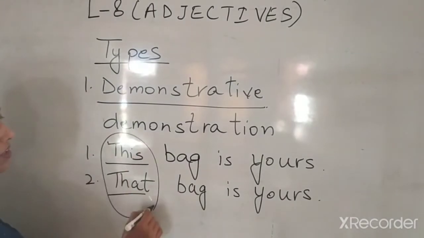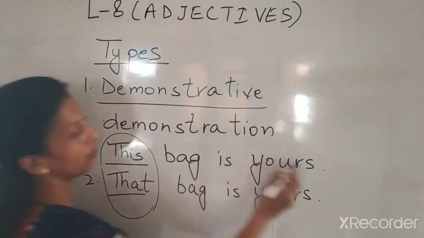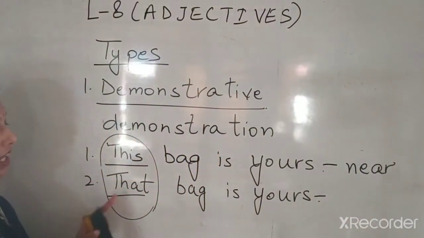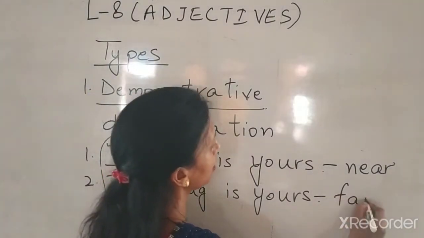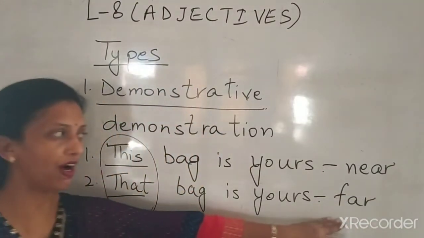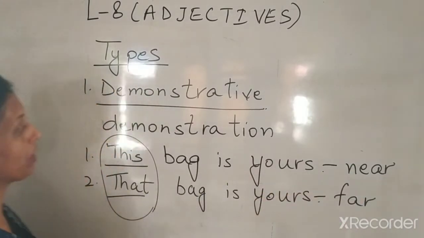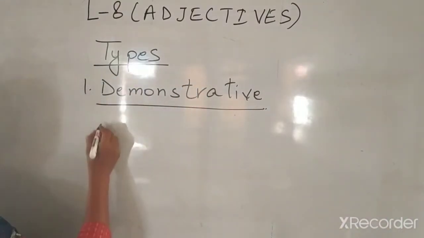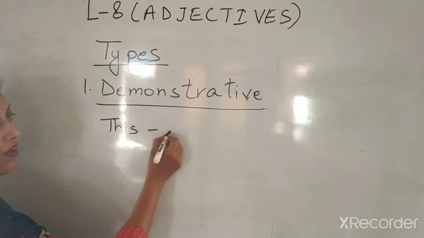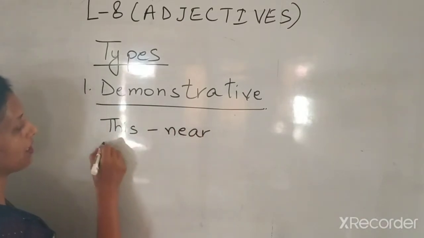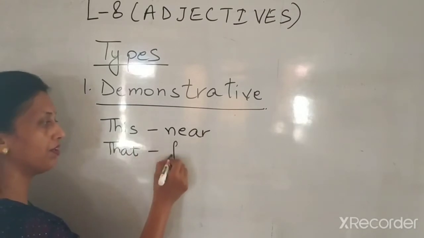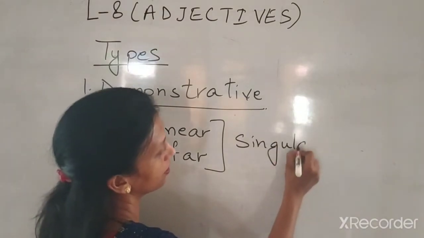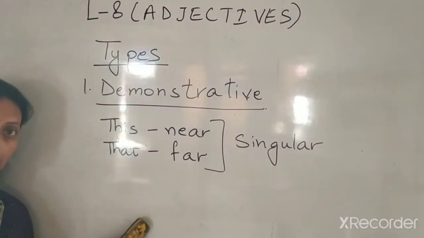This and that. This is used to tell about the things or living beings which are near. And that is used to tell about the living and non-living things which are far away. Near and far away. Now let's see what are the other demonstrative adjectives. If I say this, it is for near, okay. If I say that, it is for far, alright. But these are for singular things.